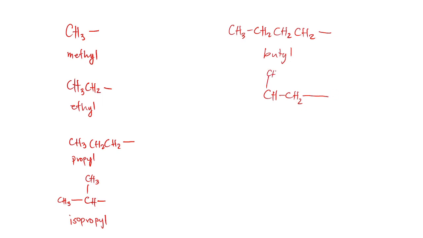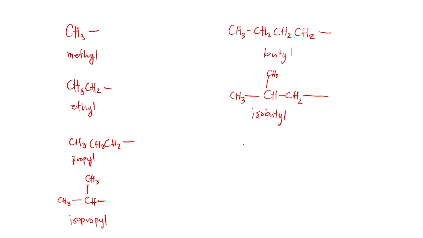And we have here two methyl groups, the CH3 and the CH3. For this example, we have four carbon atoms, which means this is a butyl. But since we have two methyl groups attached to a carbon atom, this is what we call an isobutyl.